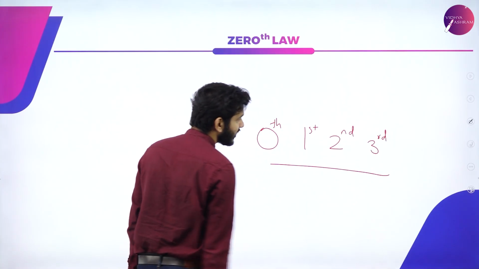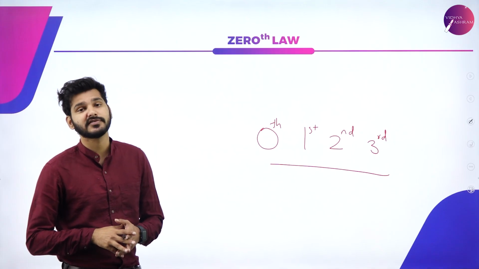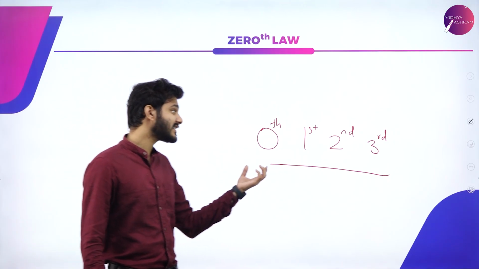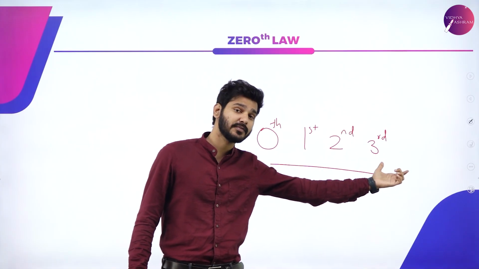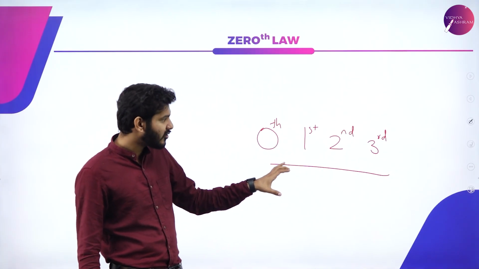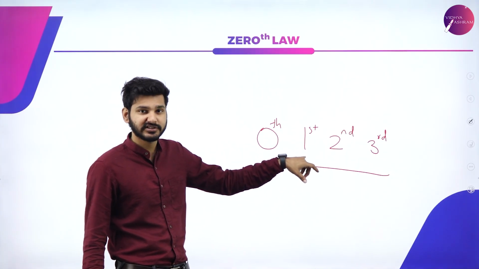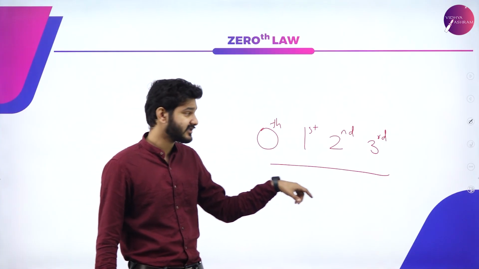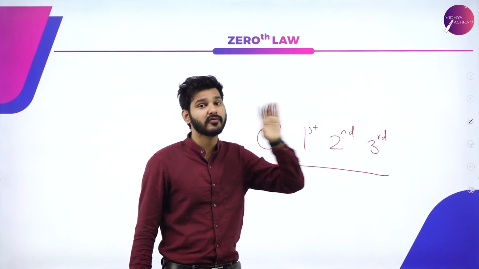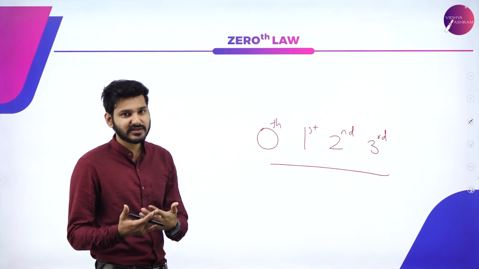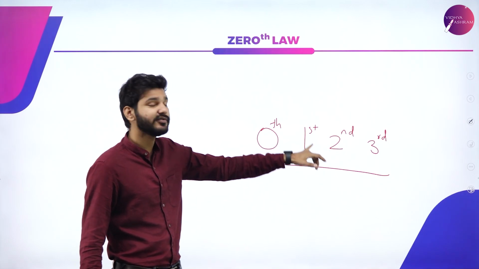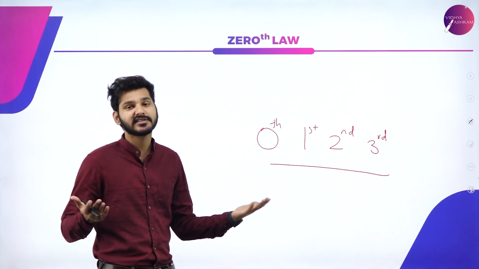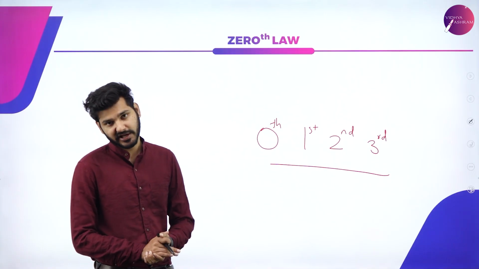Together they make the governing laws of thermodynamics. Why is it 0, 1, 2, 3 and not 1, 2, 3, 4? Because we actually found out the first law first, the zeroth law second, the second law third and the third law fourth. The reason why we named it as such is because somebody found out the first law initially and said that, okay, this is the first law of thermodynamics.